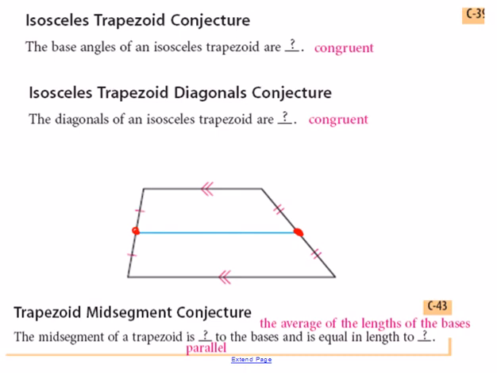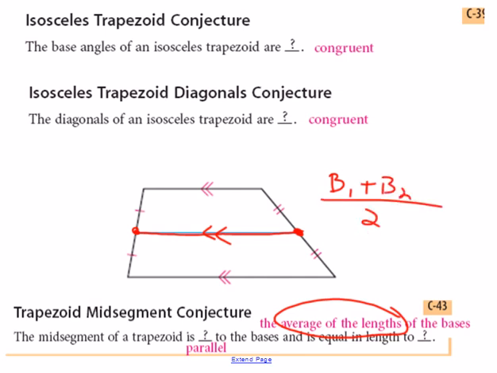What we learn about that is that it's going to be parallel to the bases, and it's going to be the average of the lengths of the bases. So the length of a mid-segment is base 1 plus base 2, divided by 2. If you add the bases and divide by 2, that gives you the length of the mid-segment.